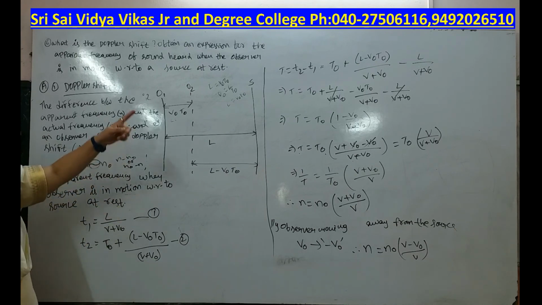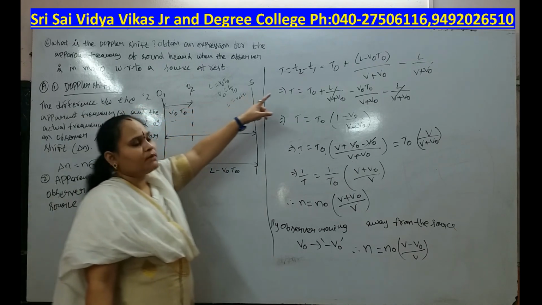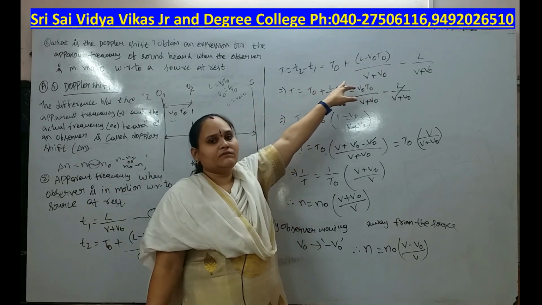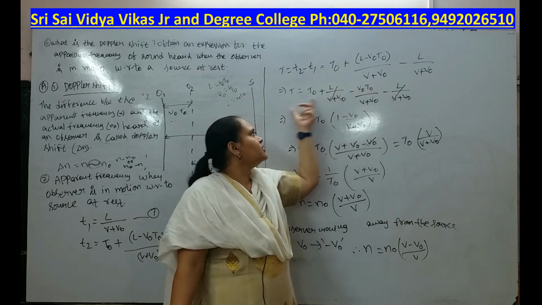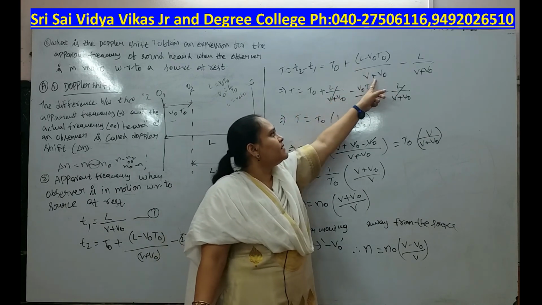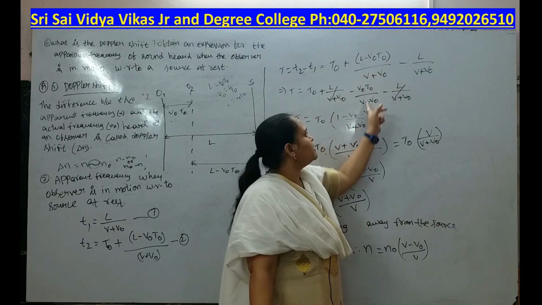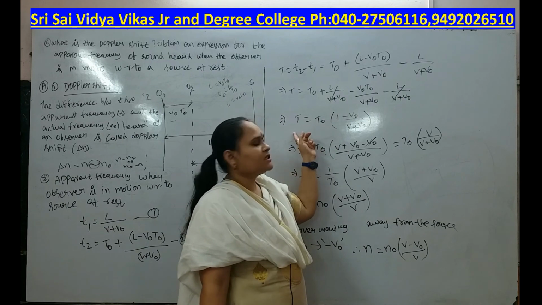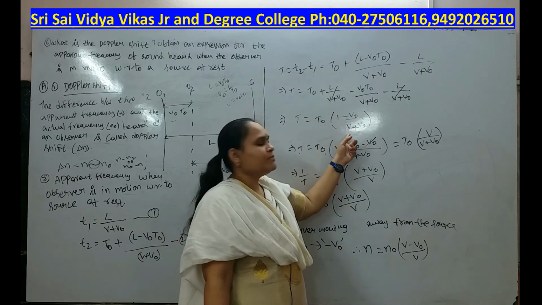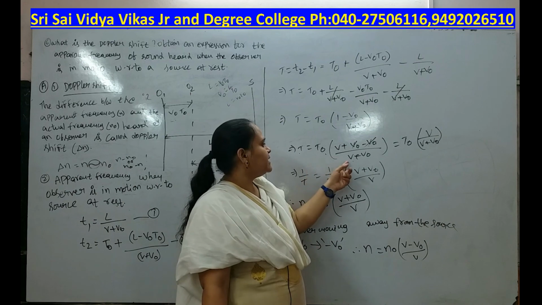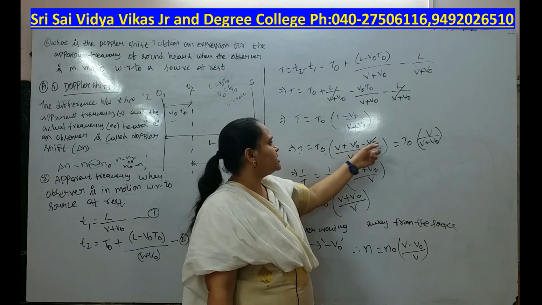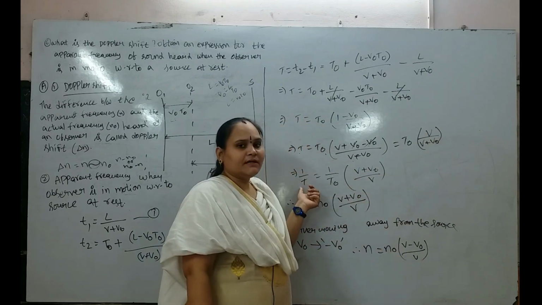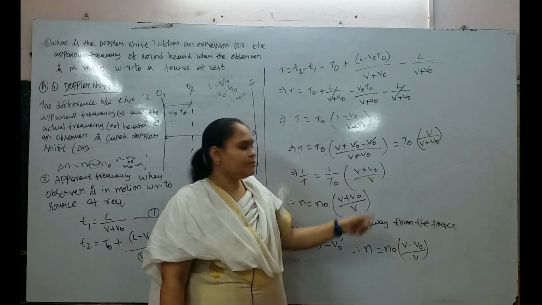Now the time period T will be equal to T2 minus T1. For simplification, T equal to T0 plus (L minus V0 T0) by (V plus V0) minus L by (V plus V0). The L by (V plus V0) terms cancel each other, then T equal to T0 into (1 minus V0 by (V plus V0)). Taking the LCM, (V plus V0 minus V0) by (V plus V0), that will be equal to T0 into V by (V plus V0), and then 1 by T equal to 1 by T0 into (V plus V0) by V.